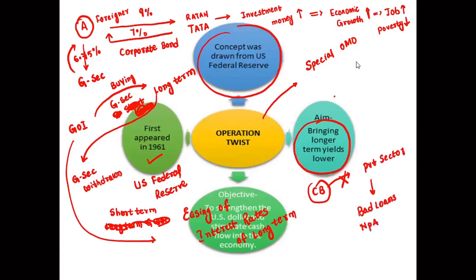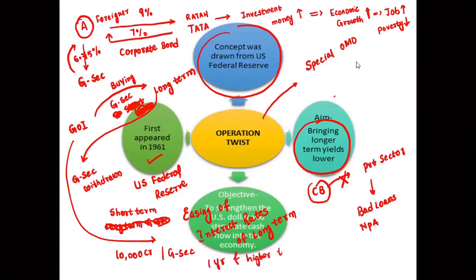If companies could not borrow by issuing corporate bonds, then there will not be more jobs, no production, no GDP. If the company is able to, now what they have to do, they have to buy the long term. So what happened? Short-term securities of more than 10,000 crores, government securities of 1 year and higher tenure,